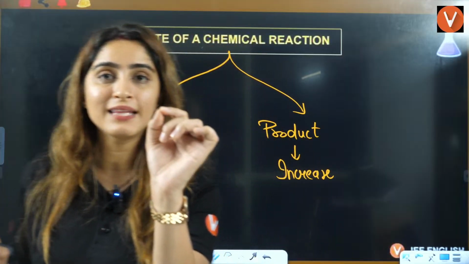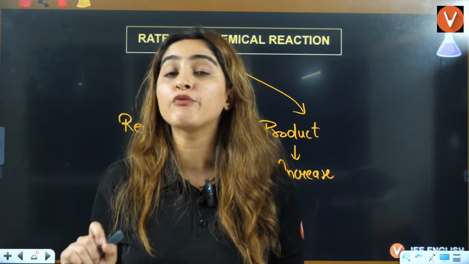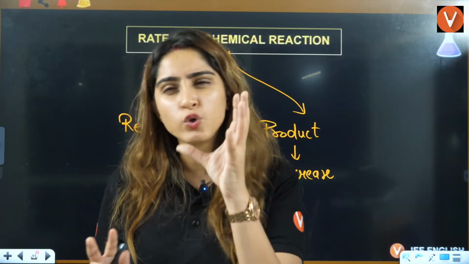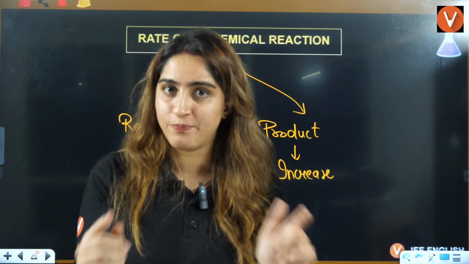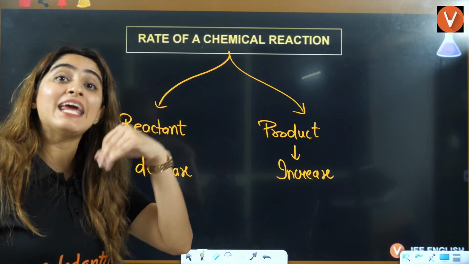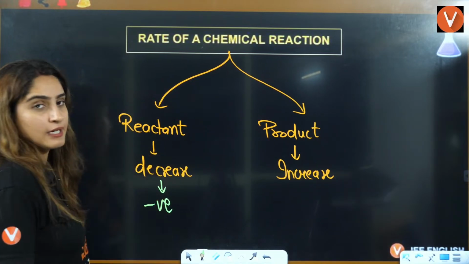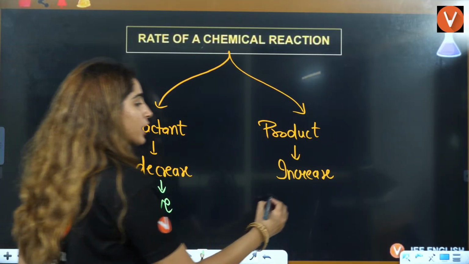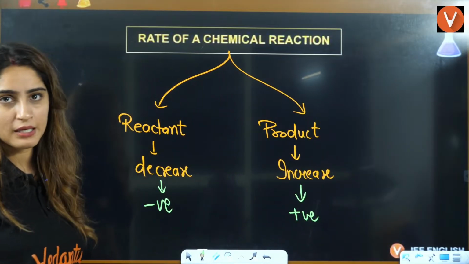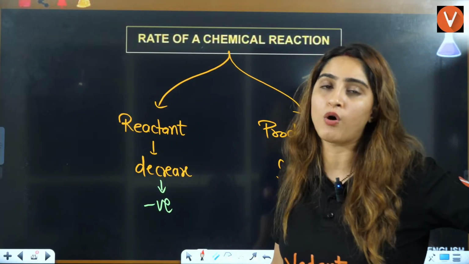Now, three or four things I am going to tell you that are very, very important for you. After that, we are going to solve previous year questions, JEE Mains, JEE Advanced, everything. But for that, two or three concepts should be clear in your head, okay? First, when I am talking about decrease in concentration, the rate of reaction will be negative. Whenever I am talking about increase in concentration, the rate of reaction will be positive, right?